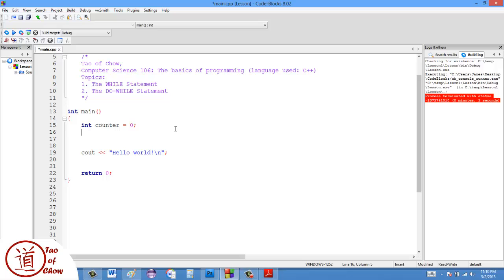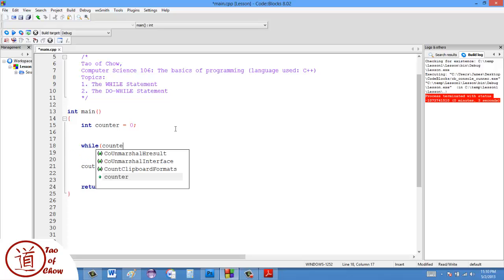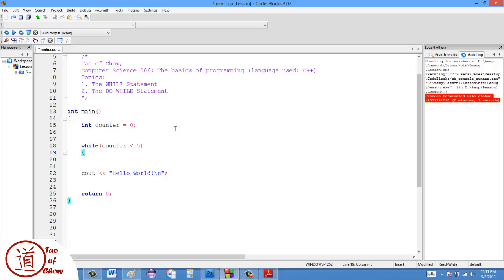Then I'm going to introduce code that says while. The word while in the English language basically means as long as. So I'm going to say while the counter is less than 5. And then I'm going to introduce a body of code.